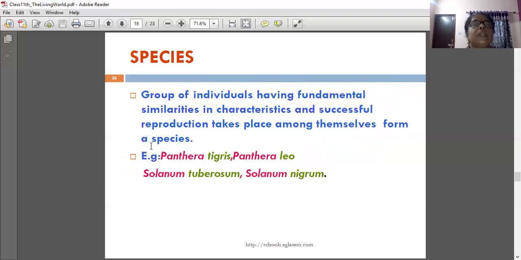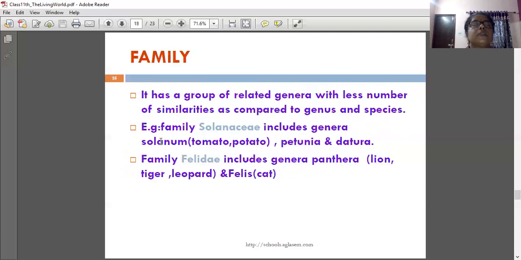Next one is family. It has a group of related genera with fewer similarities as compared to genus and species. Example, family Solanaceae includes genera Solanum, that is tomato, potato, petunia and datura. Family Felidae includes genera Panthera, that is lion, tiger, leopard, and Felis.